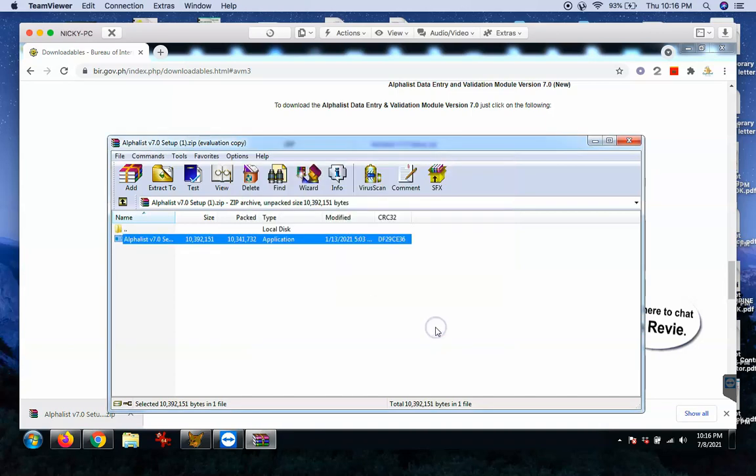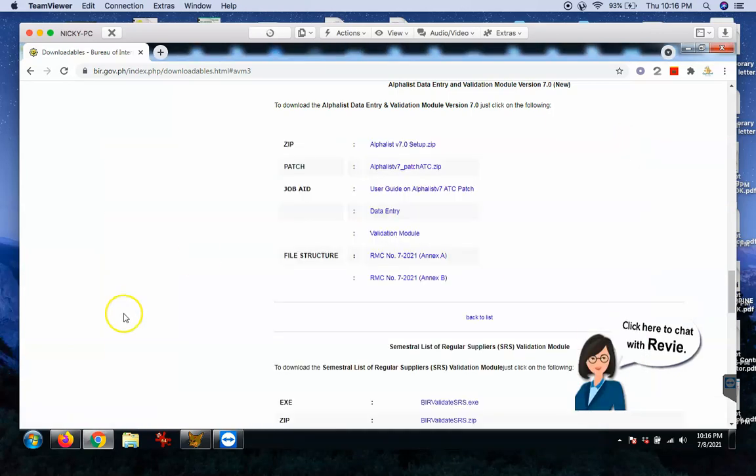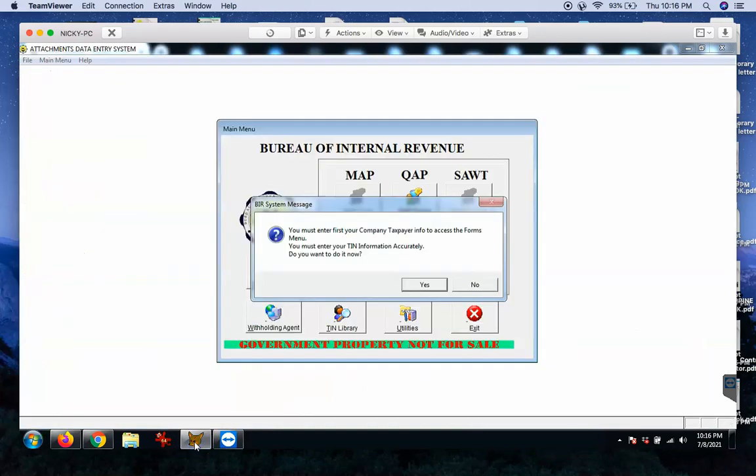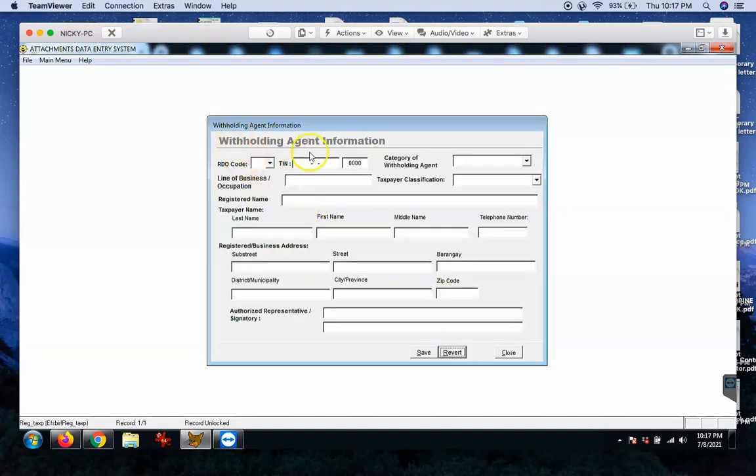And then finish. So, once done na, makikita mo yan dito. Okay, so, makikita mo yan sa start menu button mo. Yan, so, nandito na siya. Okay, so, once na-open mo na yan, click mo na siya. So, ganito yung itsura niya. Hihingan ka niya ng company taxpayers information, bago ka magkaroon ng access dun sa mga forms. So, click mo lang yes, and then lagay mo lang yung details mo.